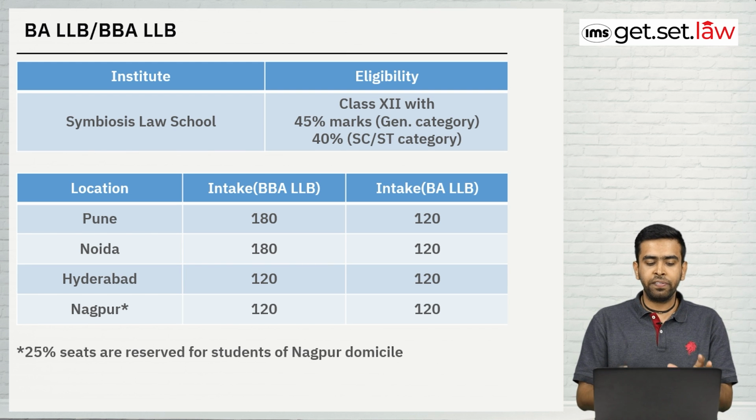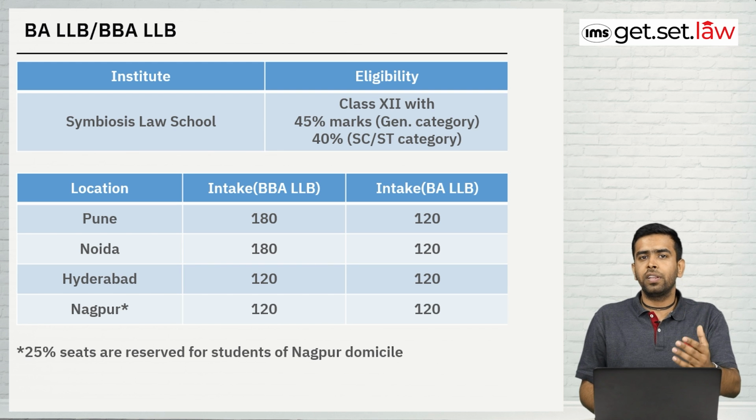Now, 25% seats are reserved for students of Nagpur domicile. As you can see, we have put an asterisk on Nagpur, which means that 25% seats are reserved. When we say Nagpur domicile, it means that you must have been staying in Nagpur for the last 5 years, and you need to make an affidavit. You need to have a domicile certificate.